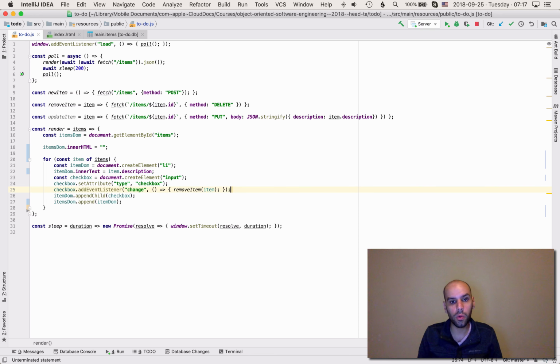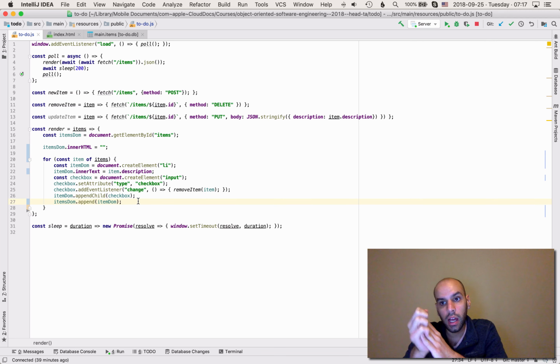Now, similar to how we are doing this, we can also do much more. We can do a lot more in terms of DOM manipulation. We can remove items instead of just creating them and adding them to the DOM, and we can inspect items. And if you go to the source code for the full to-do app and read it, you're going to see that I'm doing a lot more.